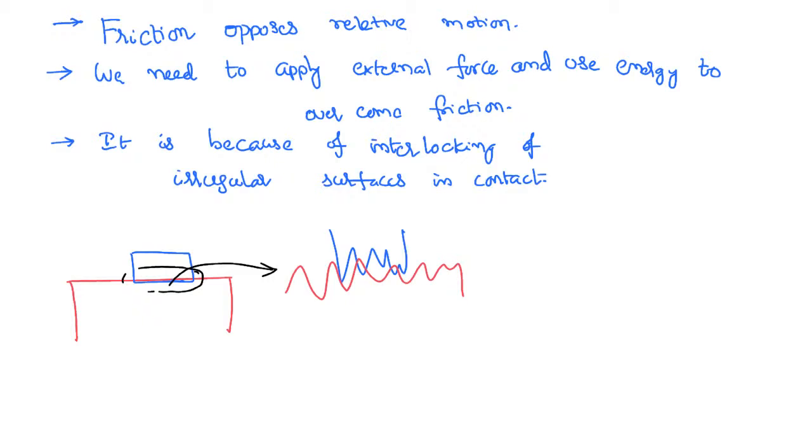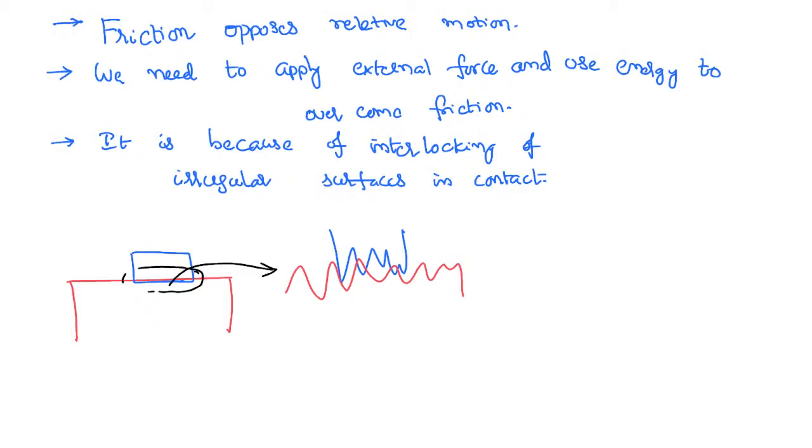Now if you want to reduce the friction, what we can do is reduce the interlocking. How can we reduce the interlocking? Simply by reducing the irregular surfaces. How can we reduce the irregular surfaces? By doing a kind of polishing on any surface. That's why we always try to polish the body, to make it smooth, therefore friction can be reduced.